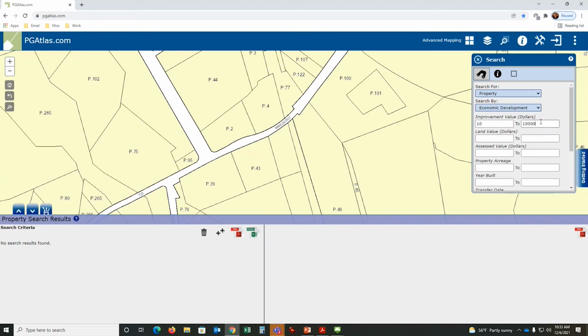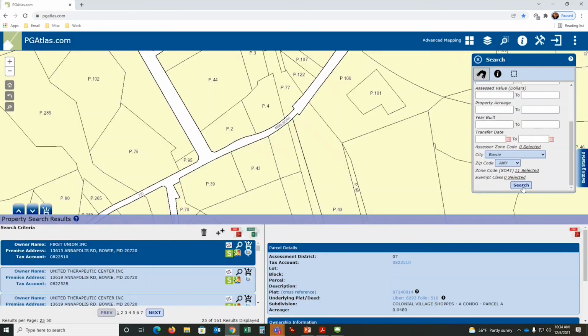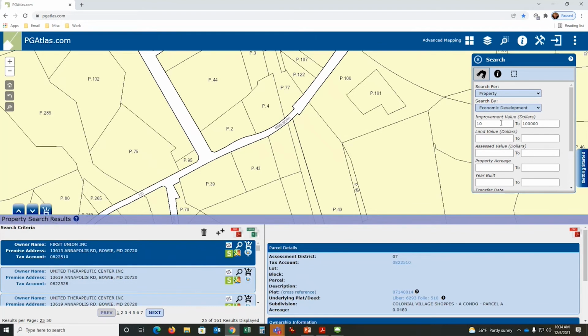We got enough zeros there. 1, 2, 3, yeah, there we go. Search. Now I've got records. I have up over 50 records. There's 161 records, if you look at the bottom of the screen, that I can potentially find within the city of Bowie that has an improvement value up to